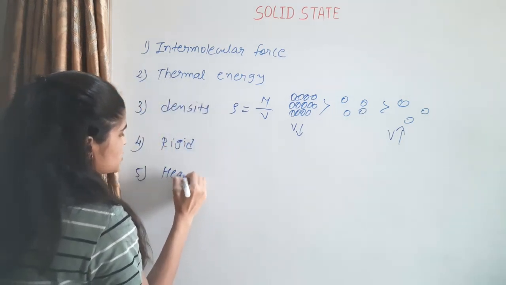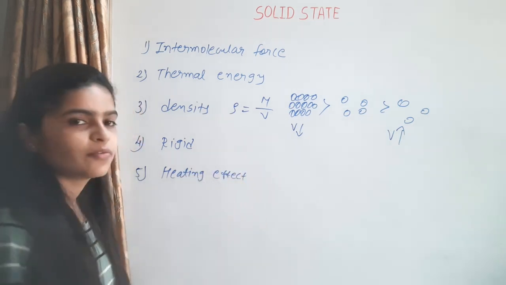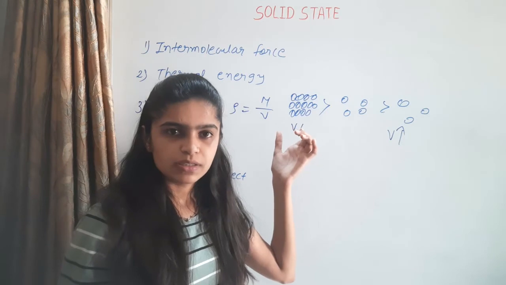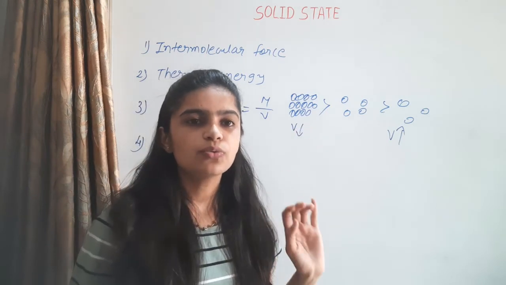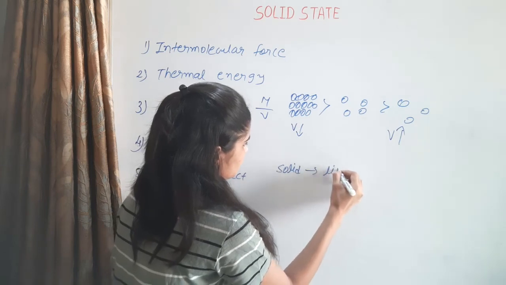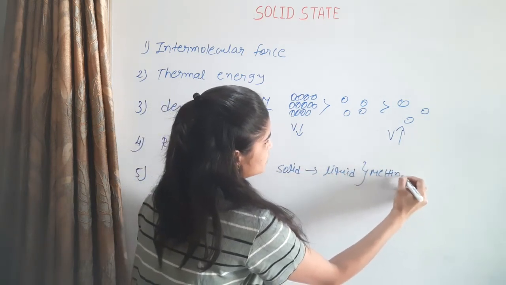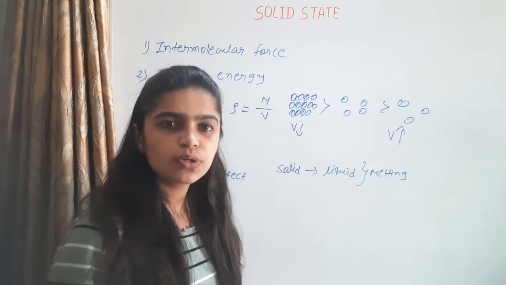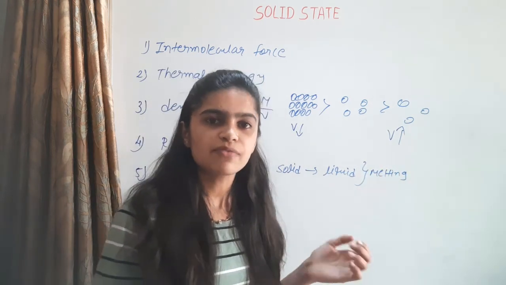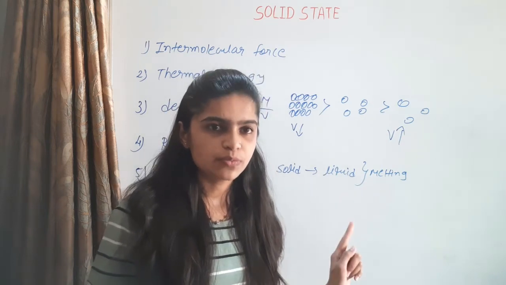Fifth is the heating effect. When we heat a solid, it is converted into liquid. This process is known as melting. The point at which a solid converts into liquid is known as the melting point.